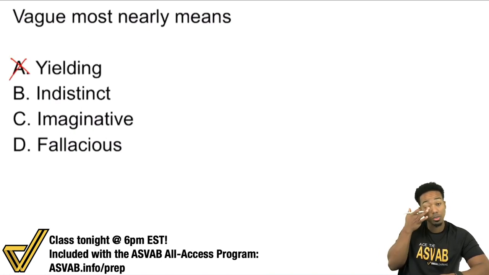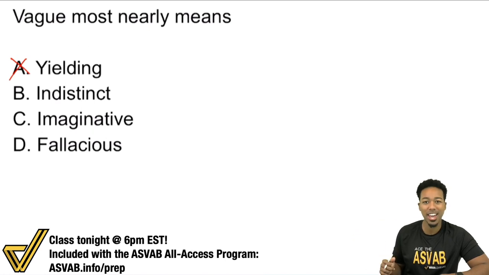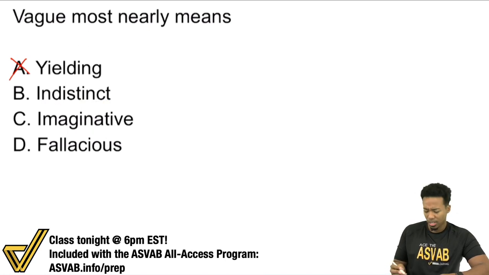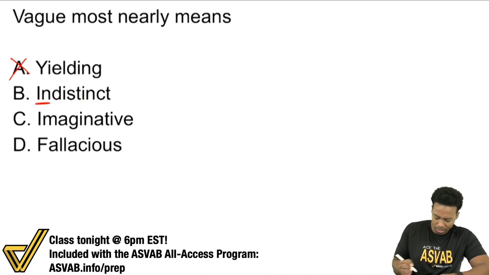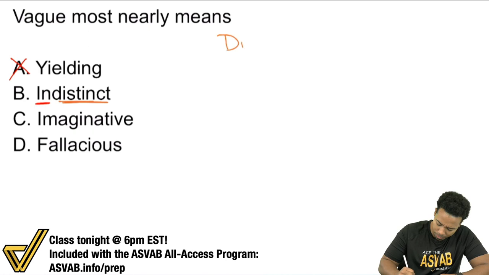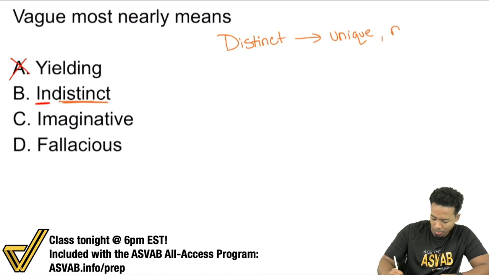Next, and notice how I'm using a process of elimination now, another strategy to give yourself a good shot. Next up, indistinct. There's a prefix here, the prefix is in. So what does distinct mean? Distinct would mean unique or noticeable.